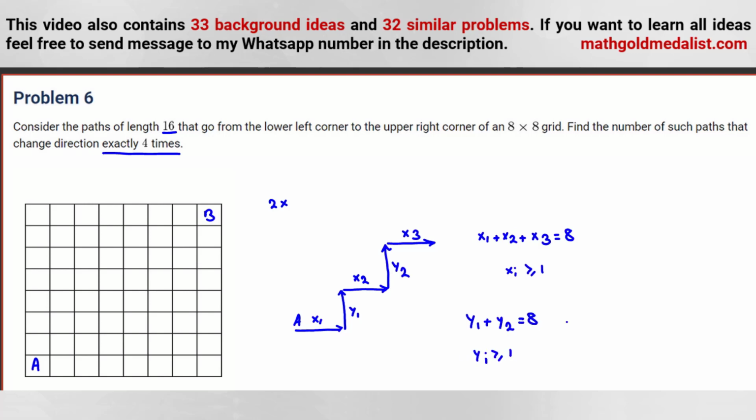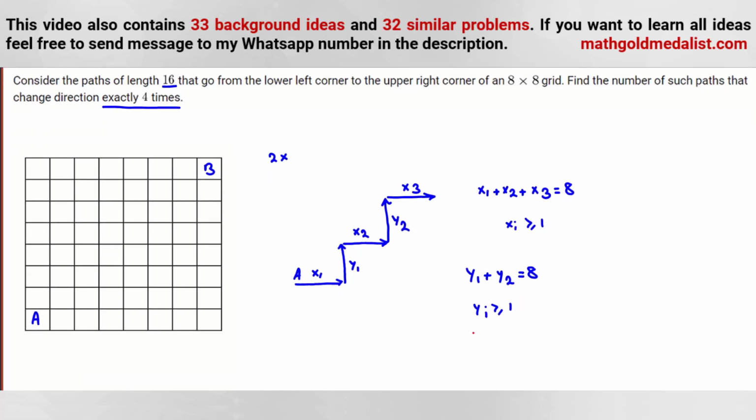If we don't know stars and bars, let's solve this without using that. I say, okay, here, how many answers are there? We can say y1 can be 1, this one 7, because they are positive integers, 2, 6, up to 7, 1. So 7 cases.